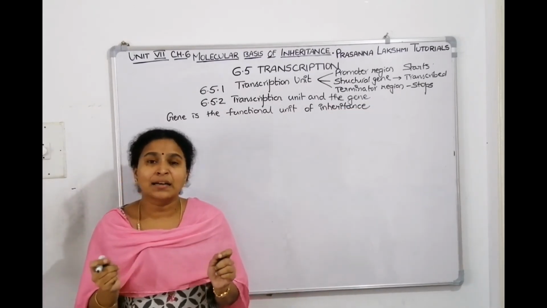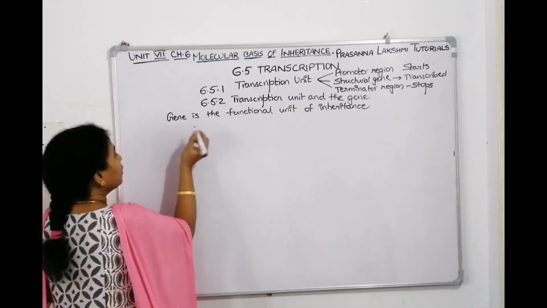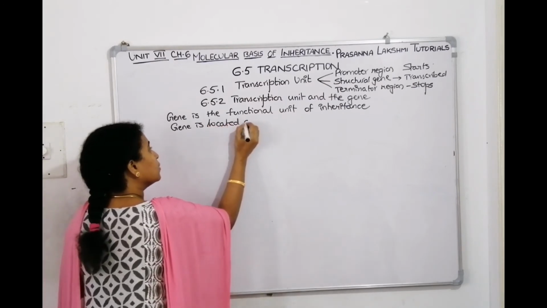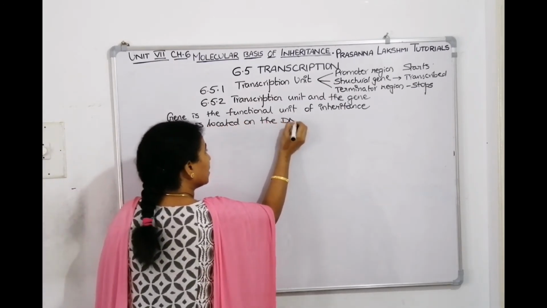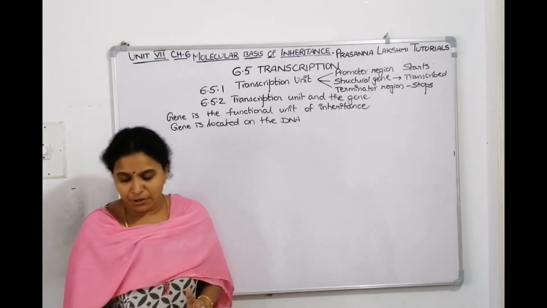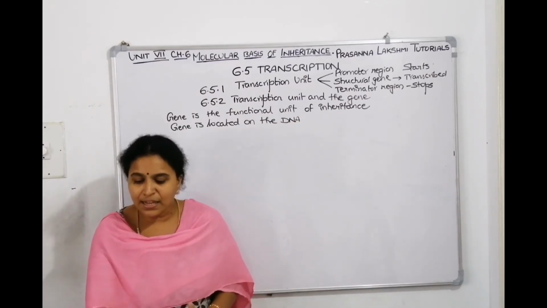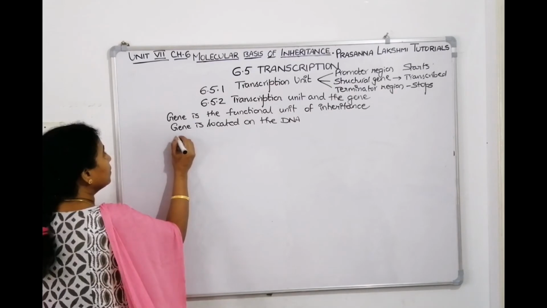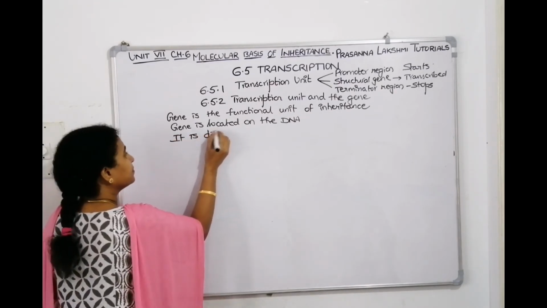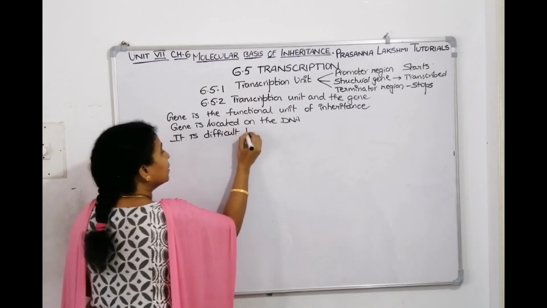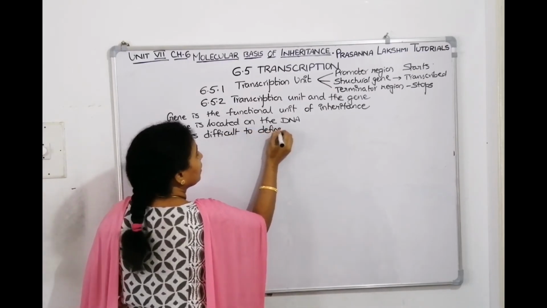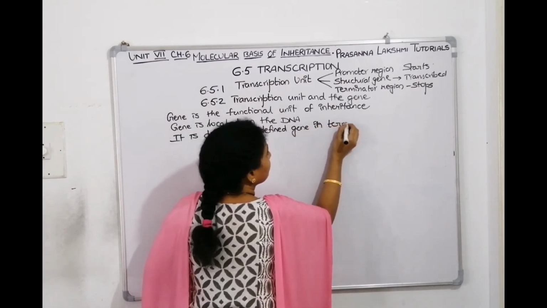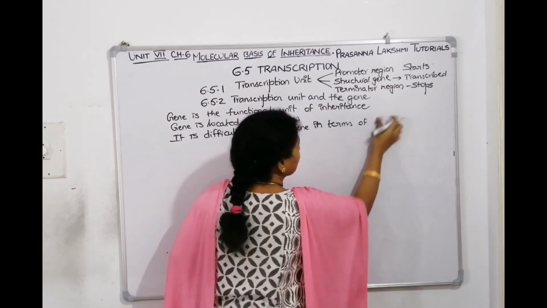We don't have any doubt that the gene is located on the DNA. So we also know that gene is located on the DNA. That also we know. Gene is functional unit also we know. But it becomes difficult to define a gene in terms of the DNA sequence. It is difficult to define gene in terms of DNA sequence.